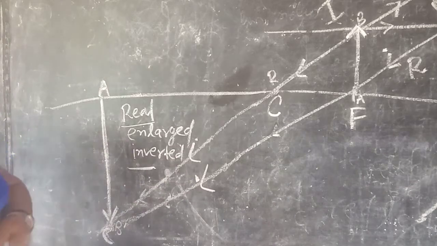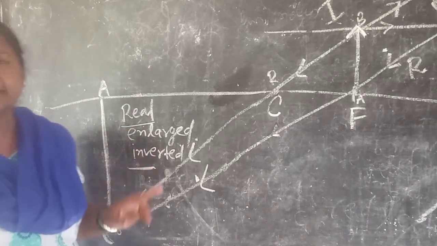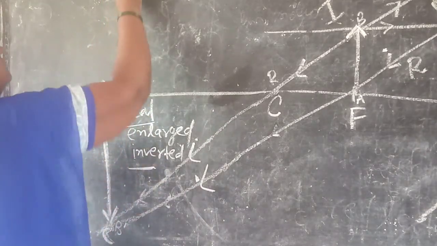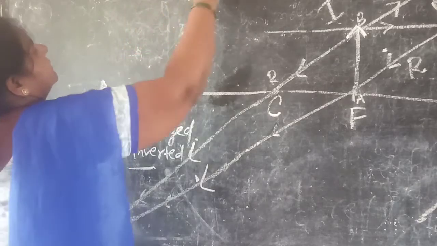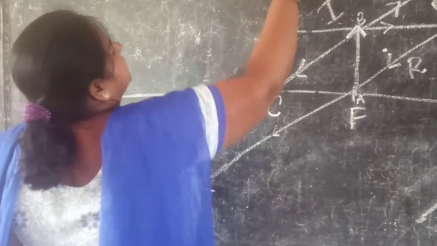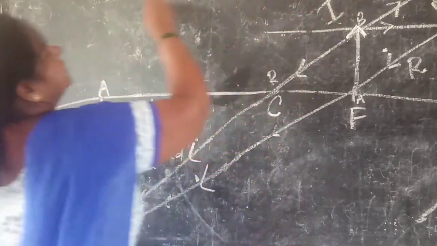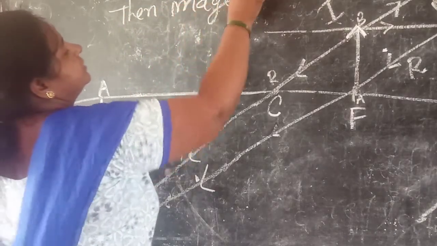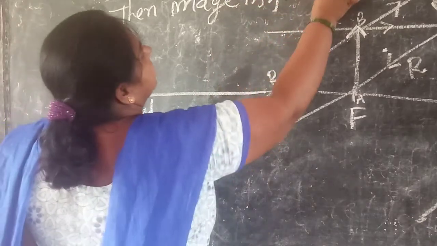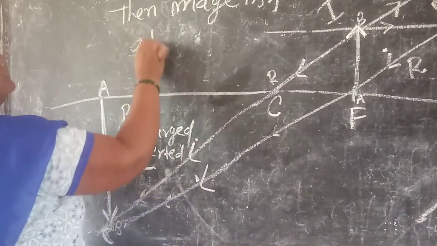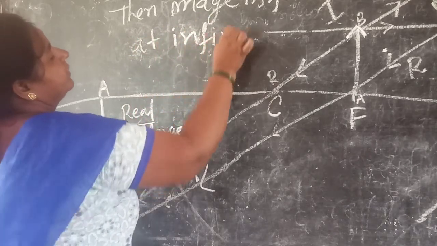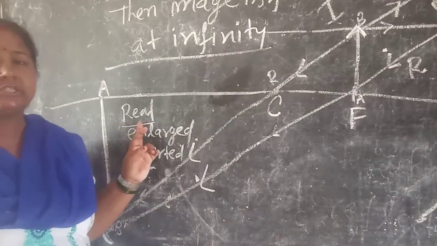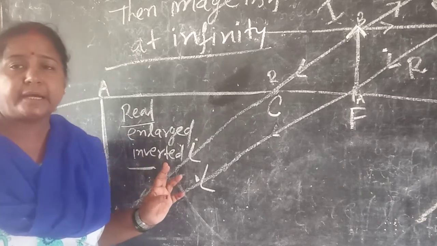Now the image is real, enlarged and inverted, and it is formed when the object is at focus, then the image is formed at infinity. What type of image? That is real, enlarged and inverted.